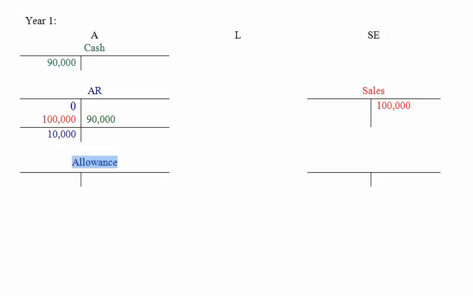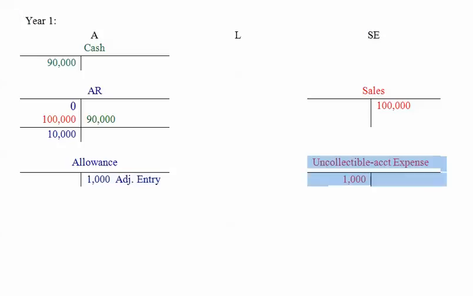So let's assume that management thinks that 1,000 of their receivables will not be collectible. So in other words, they analyze their receivables and they say, we think this amount is what our assets need to be reduced by. So the other side to that, instead of reducing sales, we're going to set up another account called uncollectible accounts expense. And that expense is basically going to reduce net income. So it's got basically the same effect as if we had decreased sales.